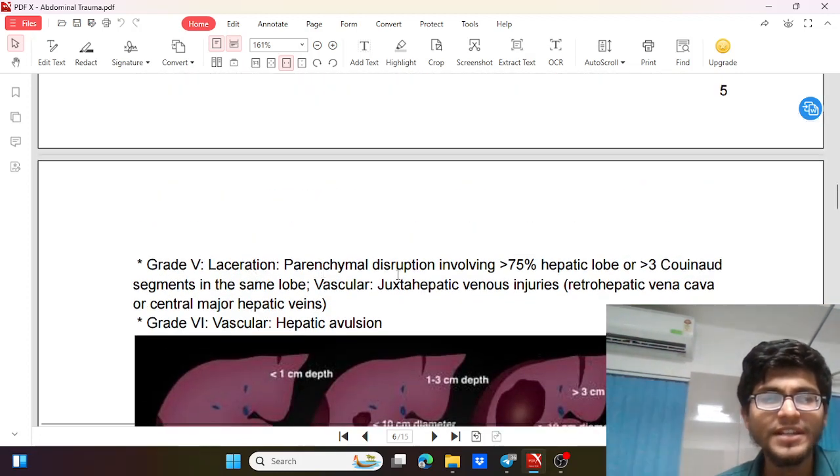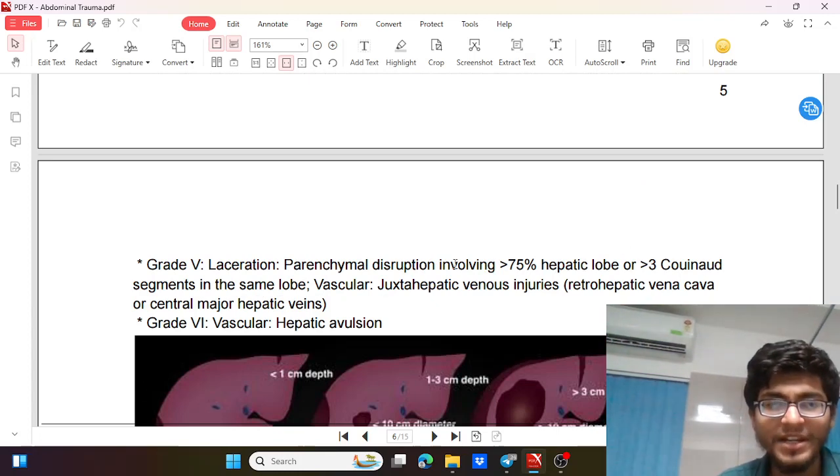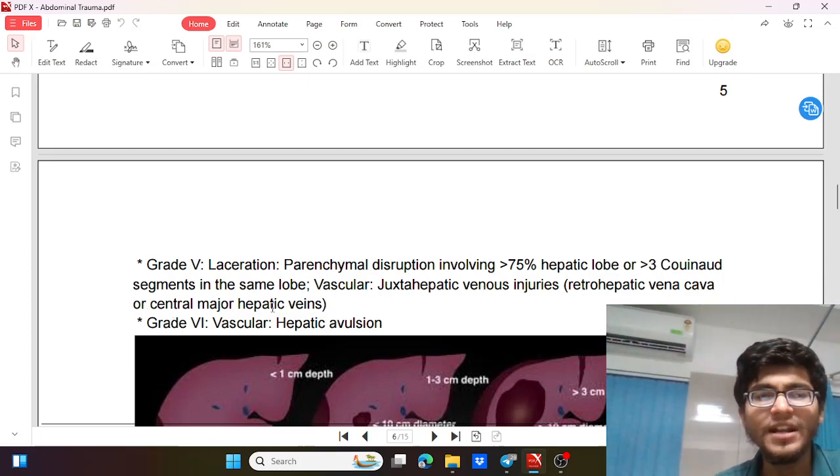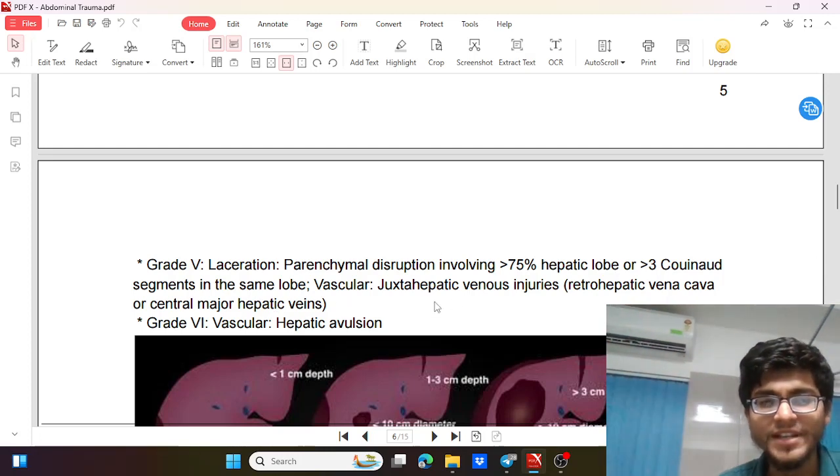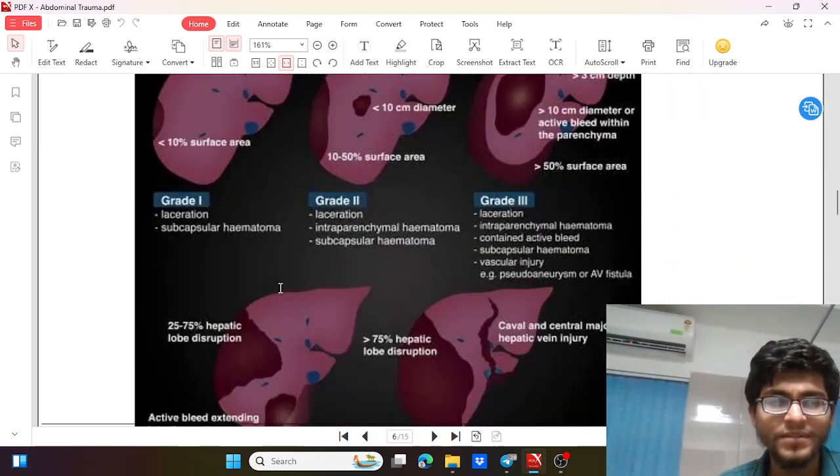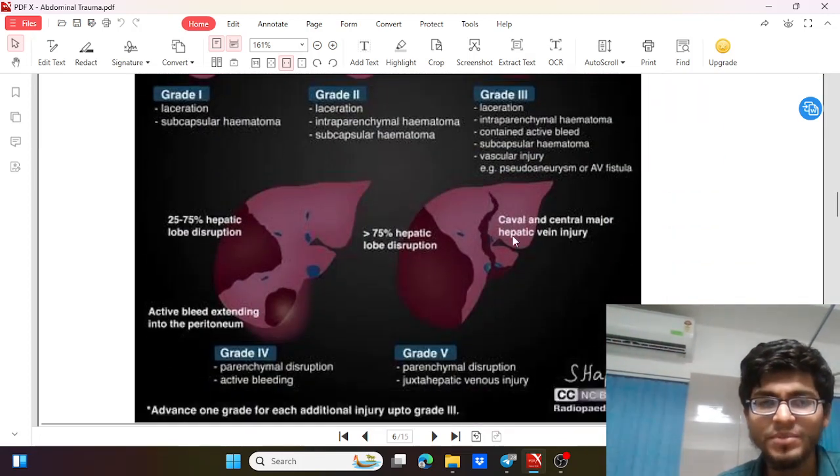In grade 5 injury, it is more than 75% of the hepatic lobe, more than 3 Couinaud segments, or vascular injury like juxtahepatic venous injury, retrohepatic vena cava, or central major hepatic vein. So all these vascular injuries are grade 5. We can see in the diagram more than 75% disruption, caval or central major hepatic vein injury.